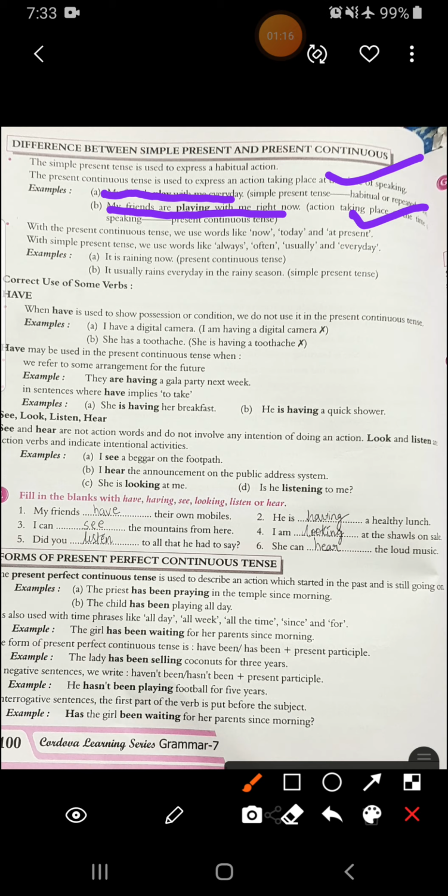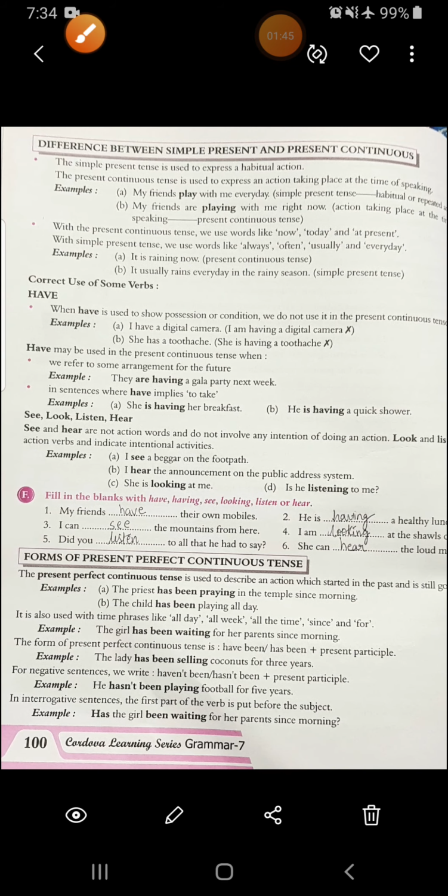Now see here, with present continuous tense we use words like now, today, at present, and with simple present tense we use always, often, usually and every day. Now see this example, it is raining now. Means at the time of speaking, when I'm speaking with you all, it is raining. And it usually rains every day in the rainy season. What I'm telling you is that usually what happens in the rainy season is that every day it rains. Alright, I hope this thing is clear.